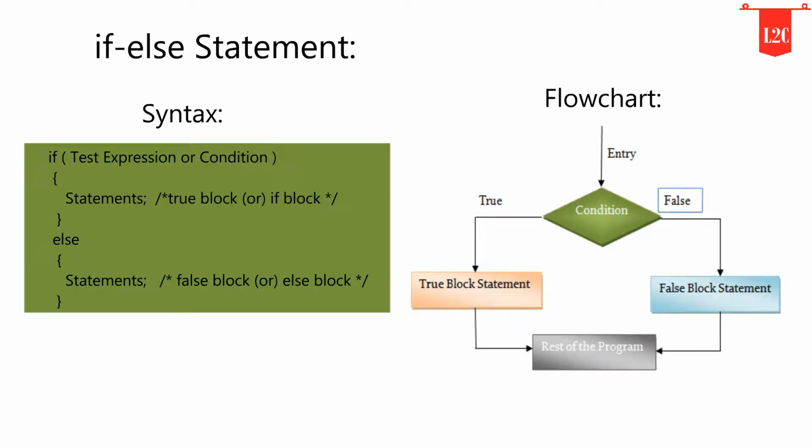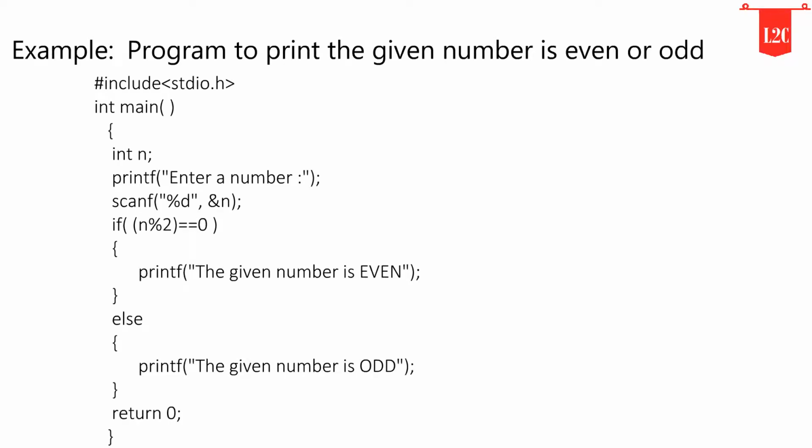If the condition is false, the false block statement will be executed, and executes the rest of the program. Now we will write one program to better understand the if-else statement. Here we are writing a program to print whether the given number is even or odd. Now we declare one variable for storing one number.